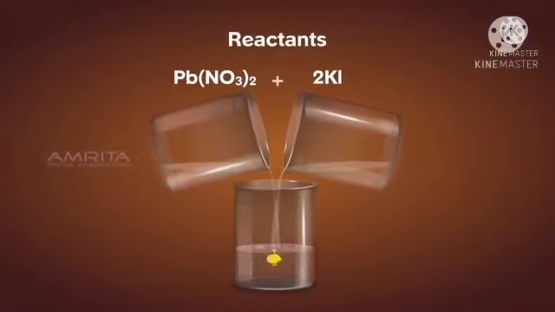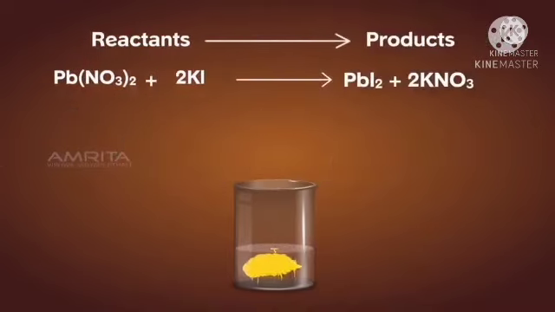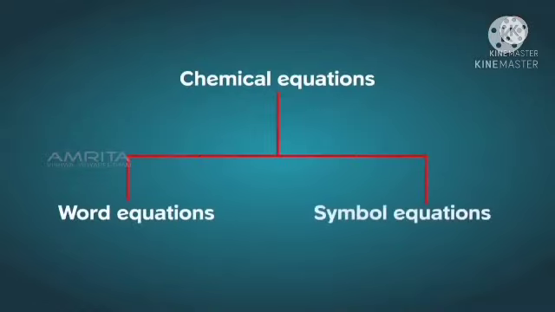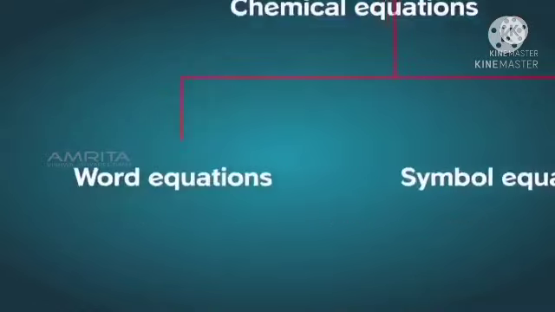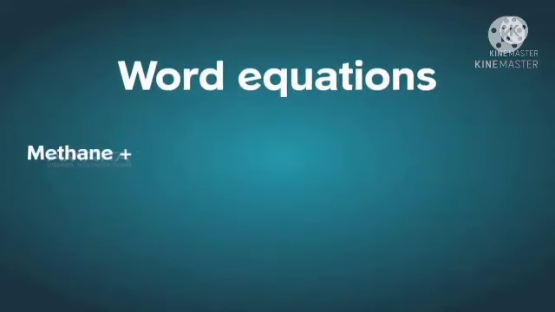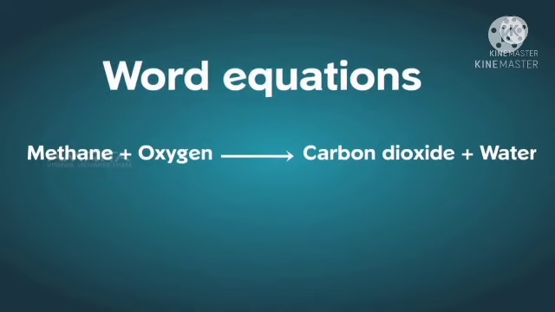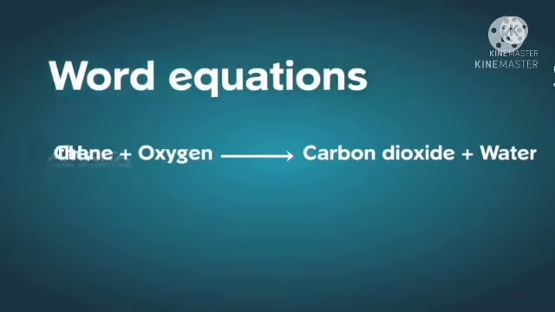Chemical equations are of two types: word equations and symbol equations. In a word equation, the names of the reactants are linked to the names of the products, but in a symbolic equation, symbols and formulae of the reactants and products are used.